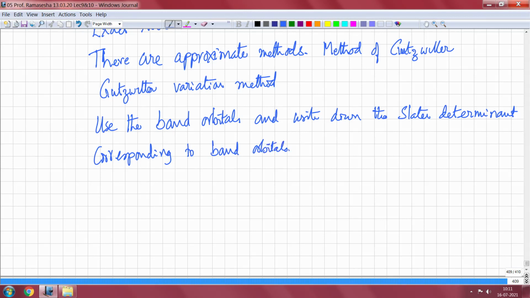So this is only in principle. For example, if it is just a hydrogen molecule, the molecular orbitals replace the band orbitals. So it is just sigma 1s and sigma 2s, and then you expand the Slater determinant in terms of atomic orbitals.